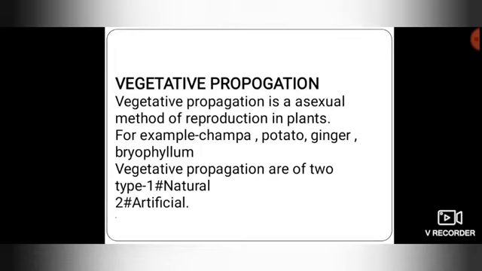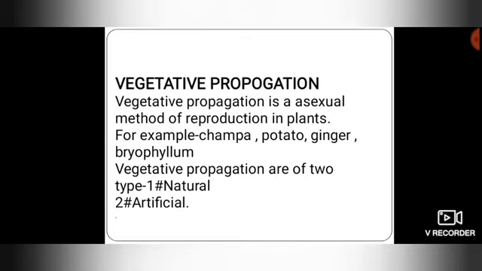Now we read the definition. Vegetative propagation is an asexual method of reproduction in plants. I am repeating, vegetative propagation is an asexual method of reproduction in plants. Asexual means the offspring comes from a single organism. So in vegetative propagation, new plants are produced from the parts of old plants such as root, stem and leaf. This process is also known as vegetative reproduction.